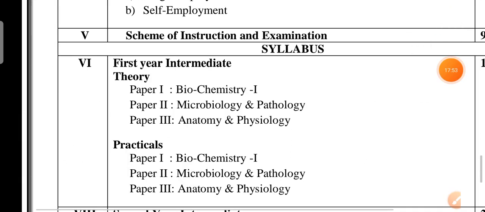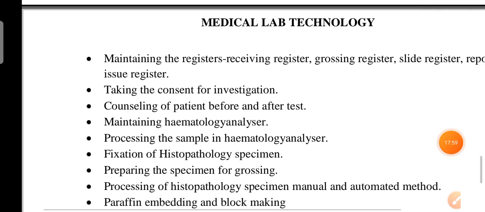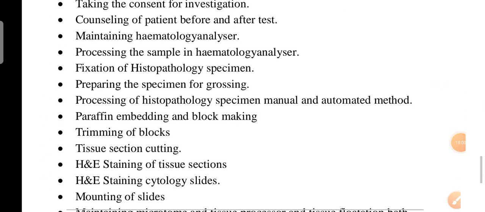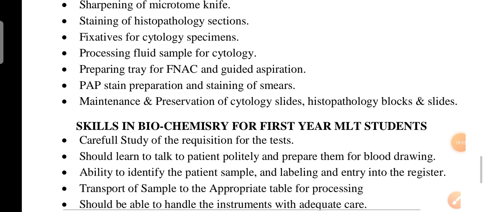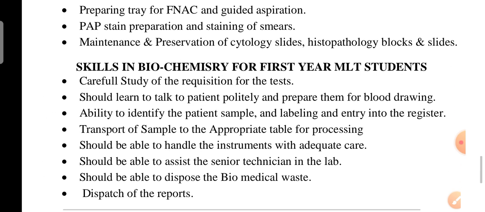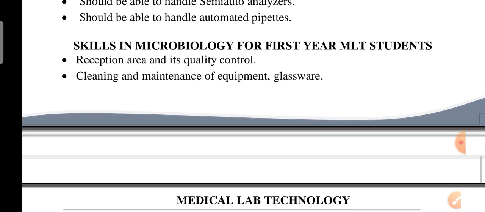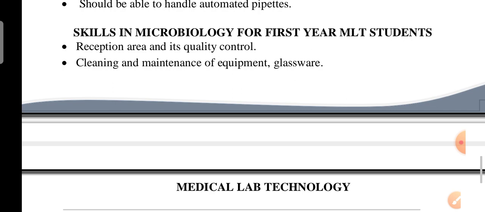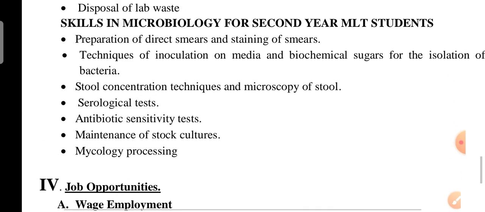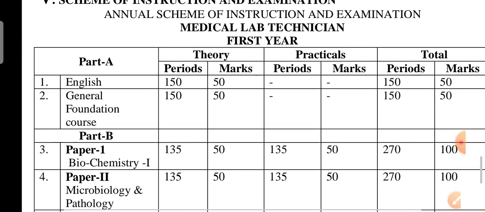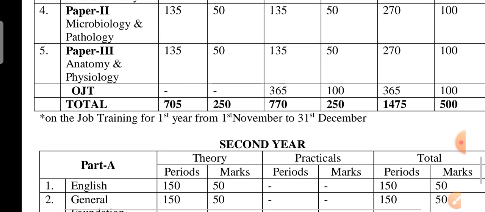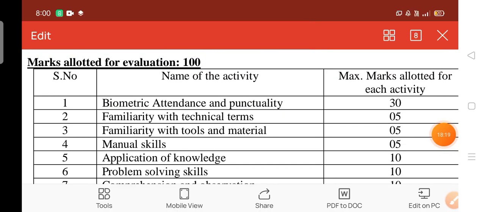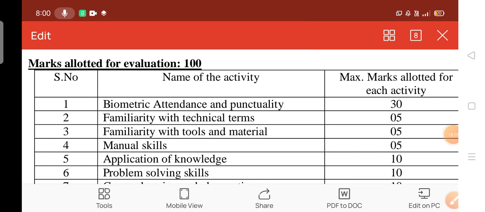This is the first year syllabus, theory and practicals. Skills in biochemistry for first year MLT students. Skills for first year MLT students. This is the blueprint. OJT evaluation marks. Based on this performance, you may get the OJT marks.